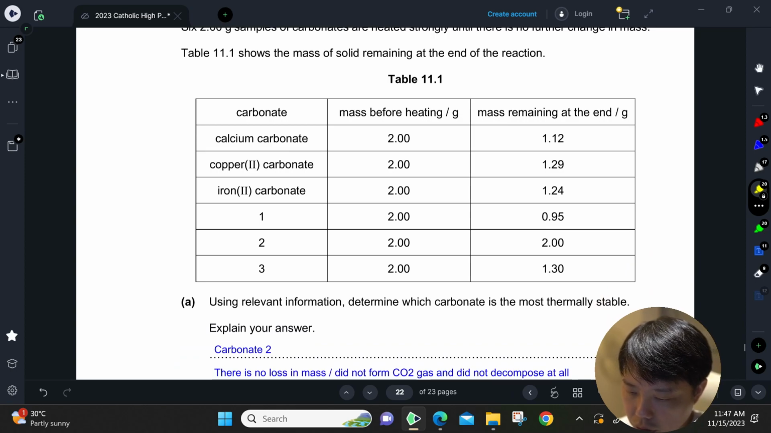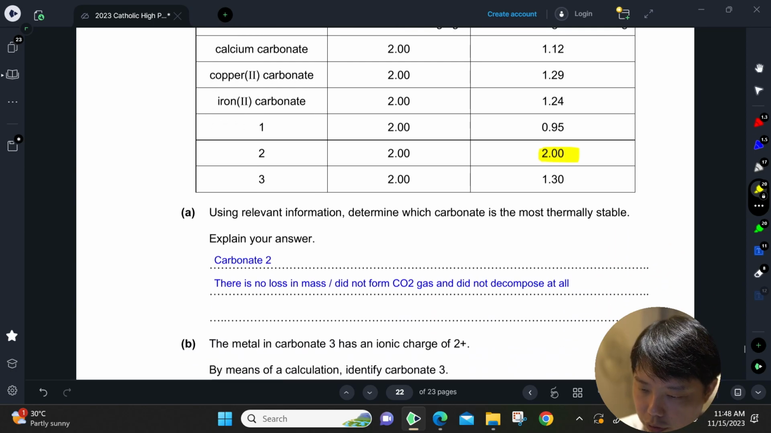So we're basically going to look for the one that has no change in the mass. So it didn't break down at all, is the most stable carbonate. So from the table, it looks like carbonate 2 is the most stable.